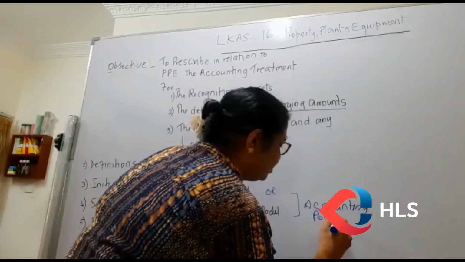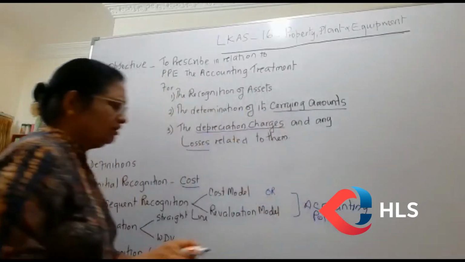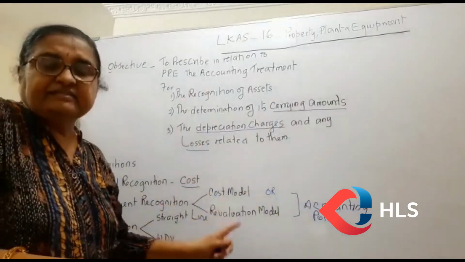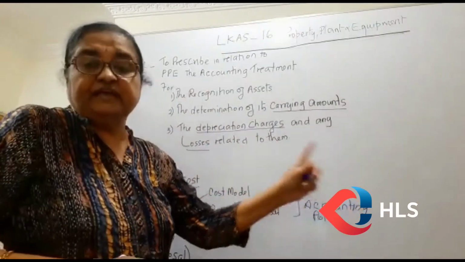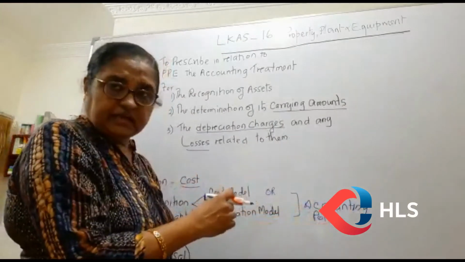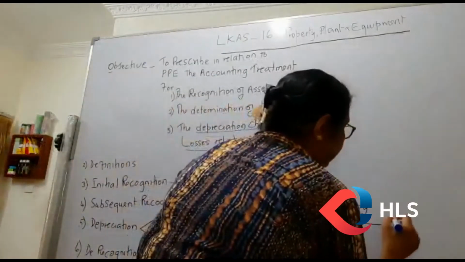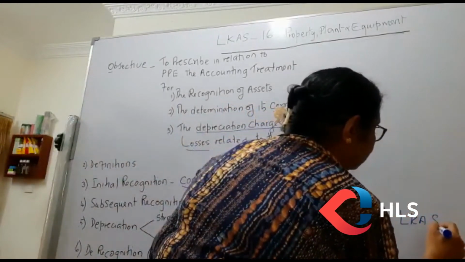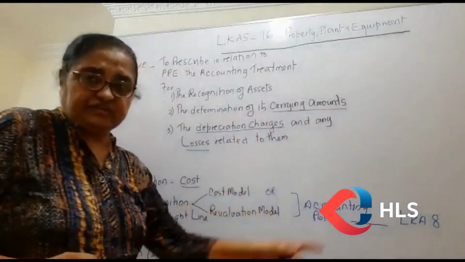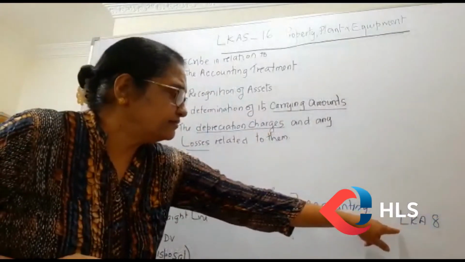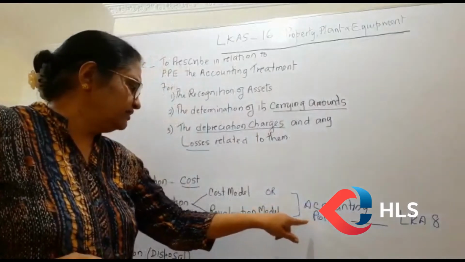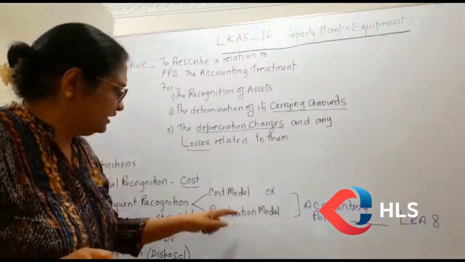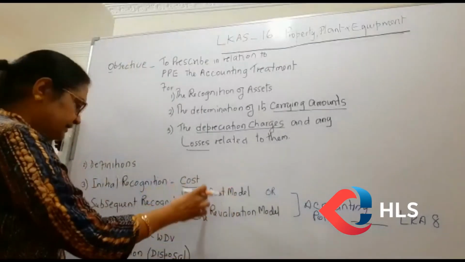The management can decide whatever policy it is going to adopt. Whatever policy it selects, it has to be consistent. That means year to year they can't change it. If they are changing, this is a change in accounting policy, and that is defined by LKAS 8, changes in accounting policies and estimates. So you have to follow that. Initially you can select either the cost model or the revaluation model. We will come into detail for these later.